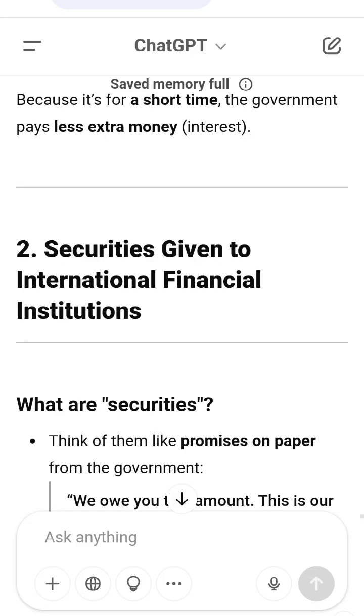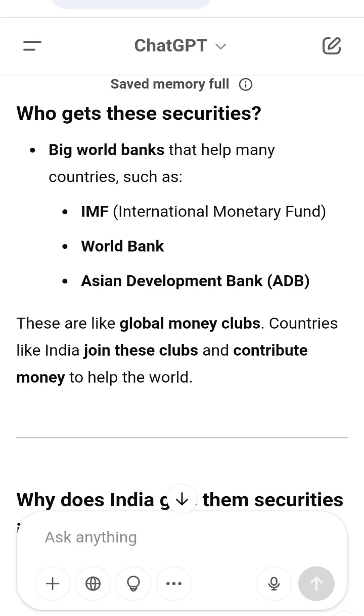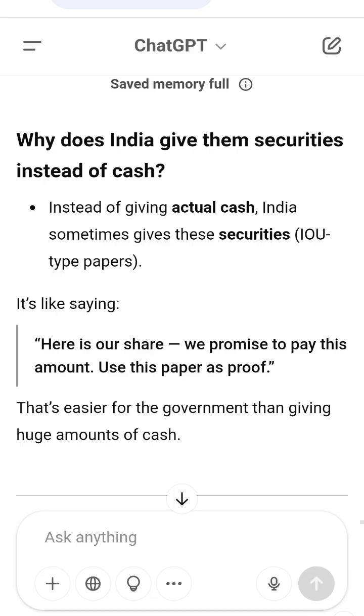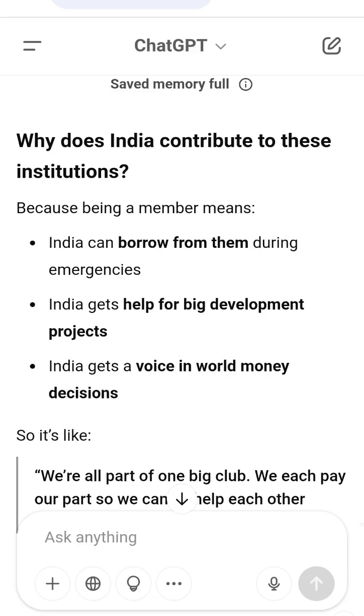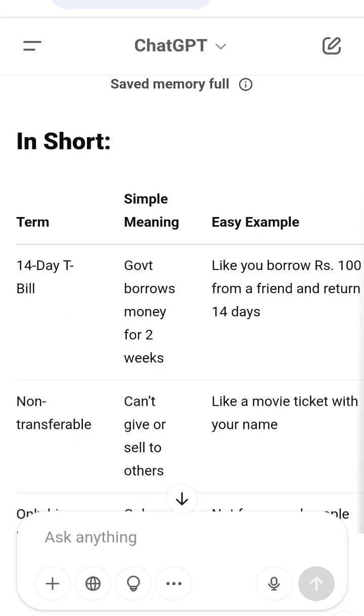In short, term, simple meaning, easy example. 14-day T-bill: govt borrows money for 2 weeks, like you borrow Rs 100 from a friend and return in 14 days. Non-transferable: can't give or sell to others, like a movie ticket with your name. Only big buyers: only states or foreign banks can buy, not for normal people. 3% lower interest: govt pays less for short loans, short time or less reward. Securities to IMF, etc.: promise is given instead of cash, like saying I'll pay later instead of paying now.